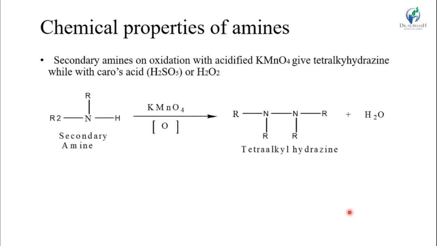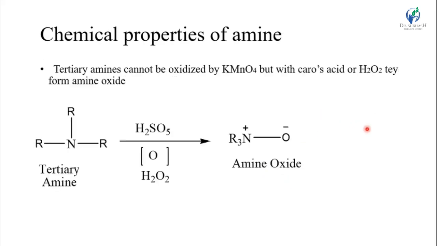Then secondary amine reacts with KMnO4, or Caro's acid and H2O2, also oxidizing agents, making a tetra alkyl hydrazine, because two N are present and 4 alkyl groups are present here, and one H2O molecule is removed.